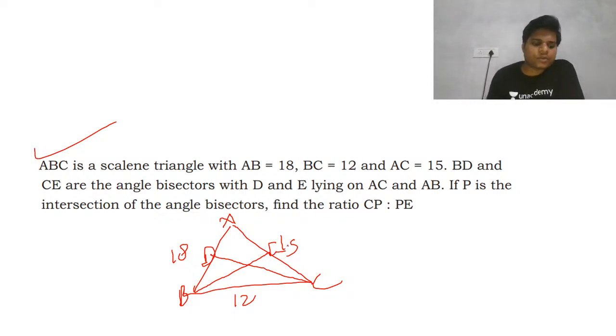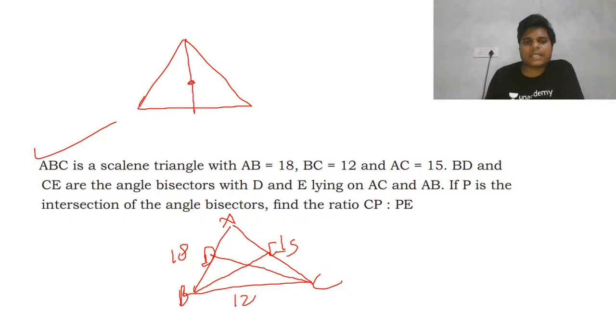So for this, I hope you all remember the ratios I have told you for this angle bisector thing. If this is the intersection point of the bisectors, say I, and this is triangle ABC, you can take any point D here.